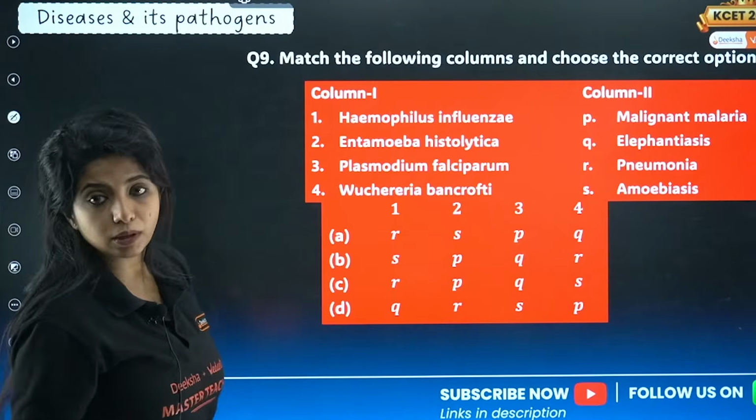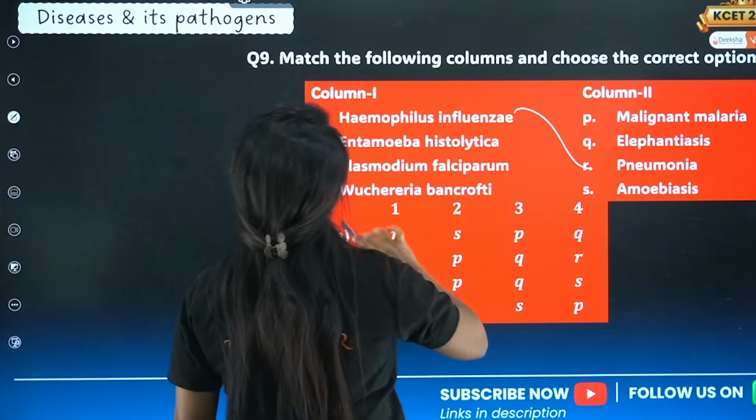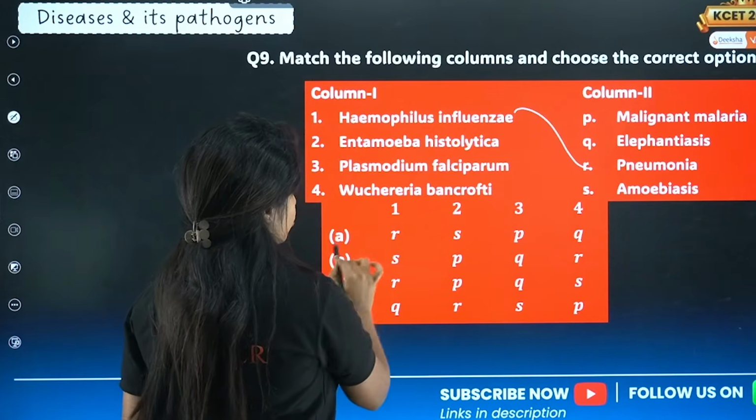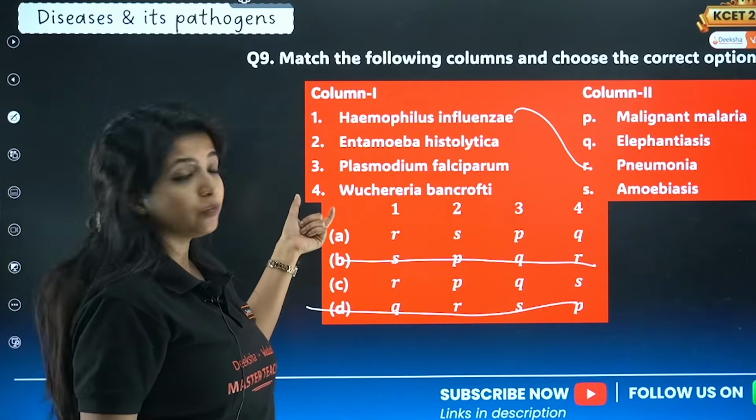Okay. Match the following columns and choose the correct option. Haemophilus influenzae, what does it do? Haemophilus influenzae and Streptococcus pneumoniae are for pneumonia. One goes with R. I just have 2 options. Let me cancel the other 2 options. I always say go with the 4th then.